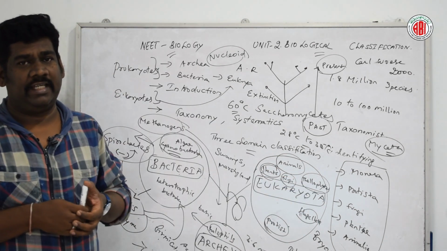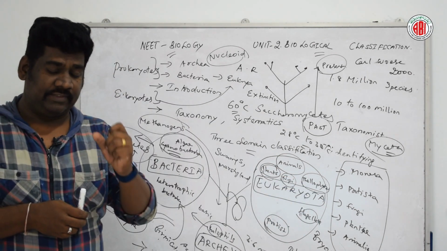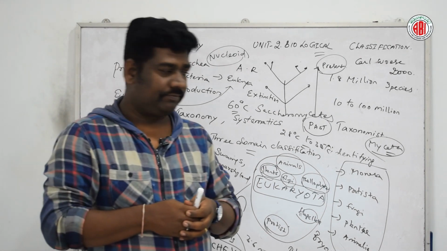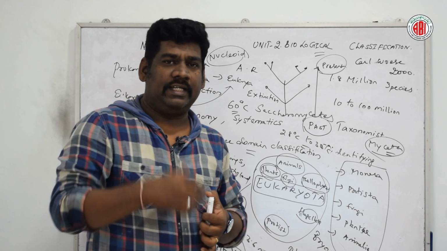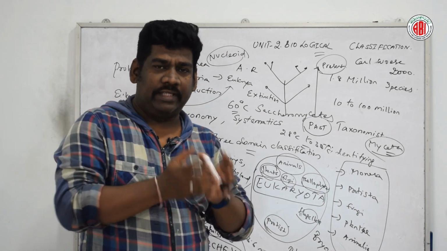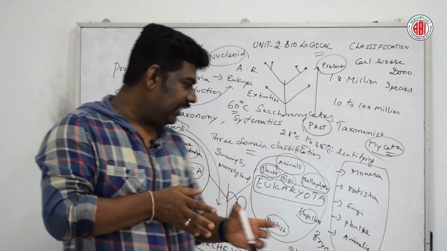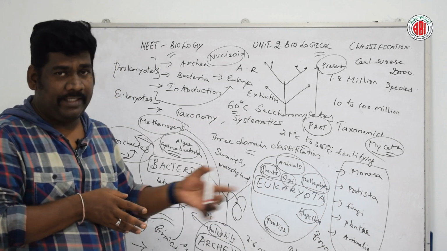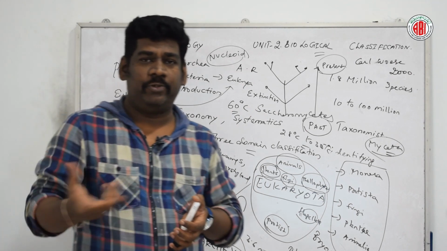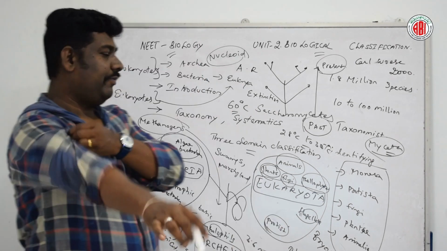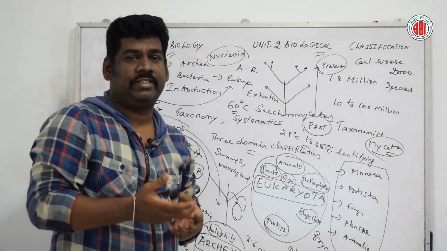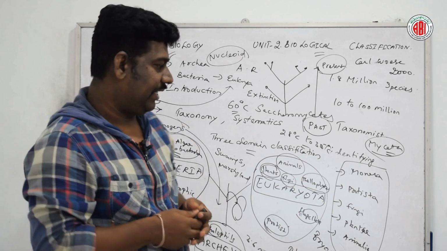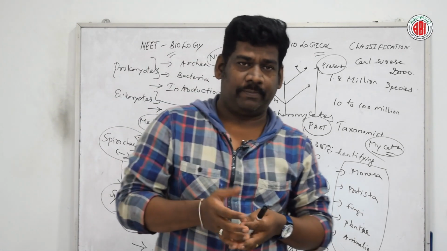So these are the characteristic features and some examples of the 3 domain classification. The 3 domain classification involves Archaea, Bacteria and Eukaryota. These are said to be the 3 domains of life. Now let us discuss a few characteristic features of these 3 domains and a few examples. We are going to discuss the major characteristic features of these 3 domains of life, one by one.